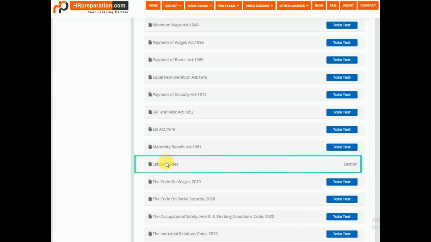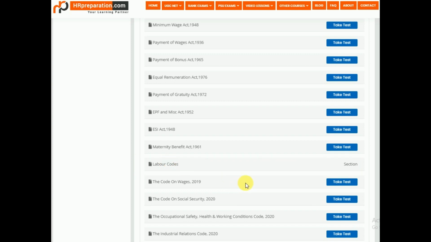Labor codes. So far, labor codes were not enacted officially by the government, but in this syllabus, the labor codes were given. So we have to go through it and we have to understand these labor codes. The Code on Wages, the Code on Social Security, Occupational Safety, Health and Working Conditions Code 2020, and the Industrial Relations Code 2020. So these 4 labor codes were given in this syllabus. We have to understand, we have to attempt.